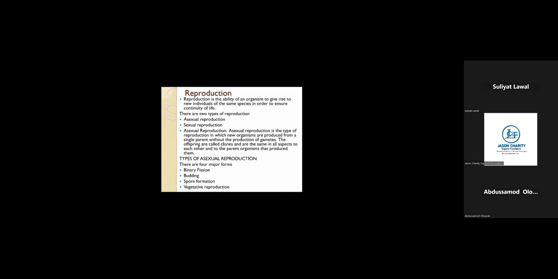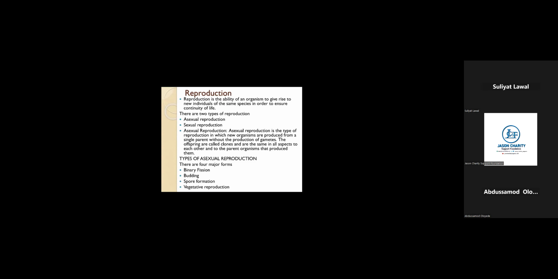Now, in the case of asexual reproduction, the organisms that are produced are usually very identical to the parent organism. That is, the daughter cells are usually very identical to the parent organism. So they are called clones, due to the identicality between the parent organism and the offspring. That is that about asexual.